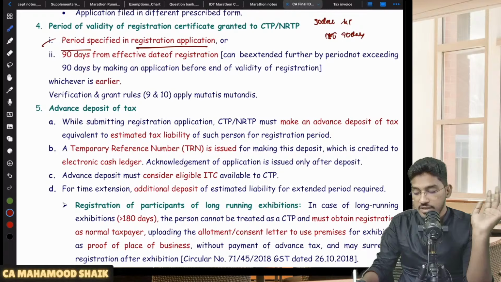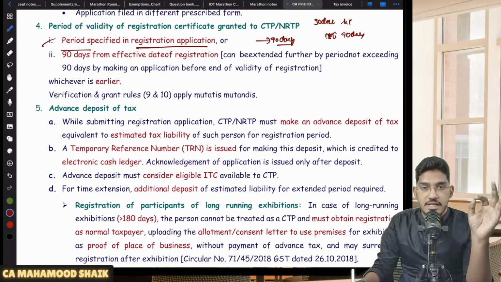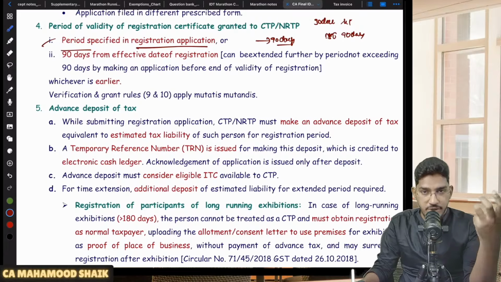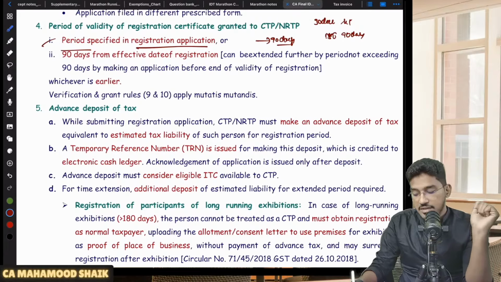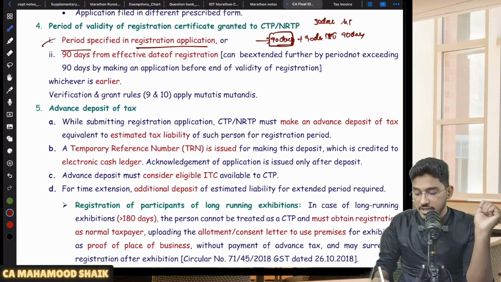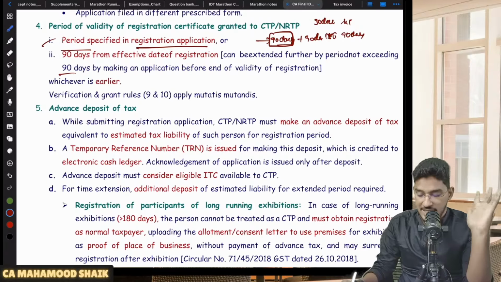So initially, you will get a maximum time limit of 90 days. Your registration will remain effective for 90 days. If there is any valid reason and you want to extend your CTP or NRTP registration, you can make an application to the commissioner, and they can extend the validity of the registration by 90 more days.